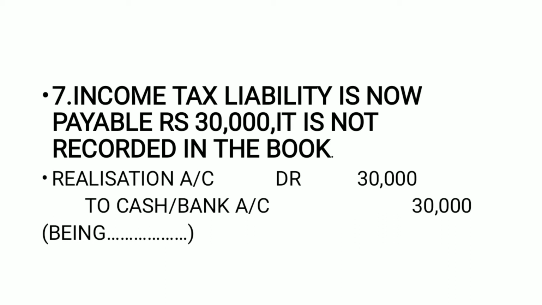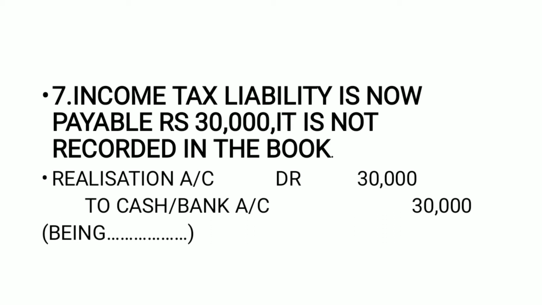This is the reason that we have just directly written the journal entry for the payment of this liability, which is 30,000. And this journal entry also we have understood while we were learning the concept of journal entries in previous lectures, that is, what the journal entry is for the payment of unrecorded liability.